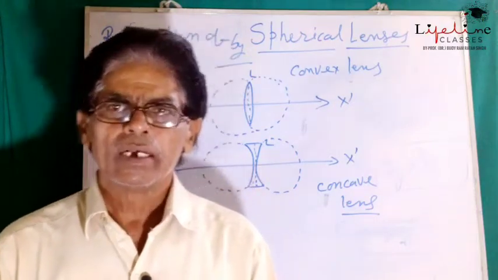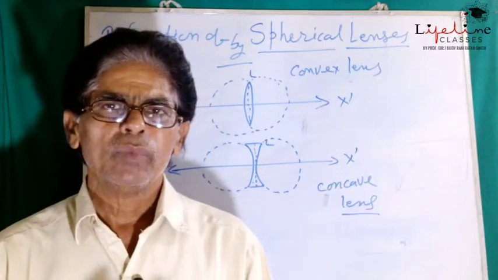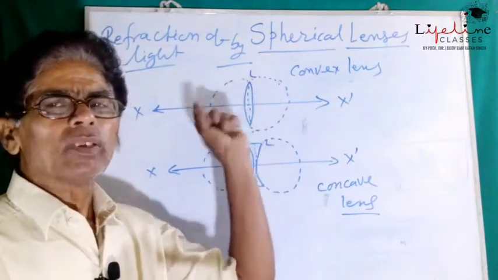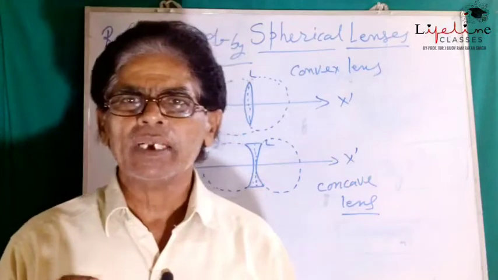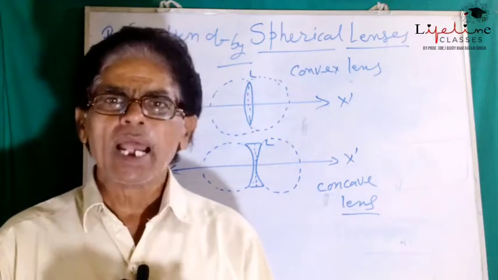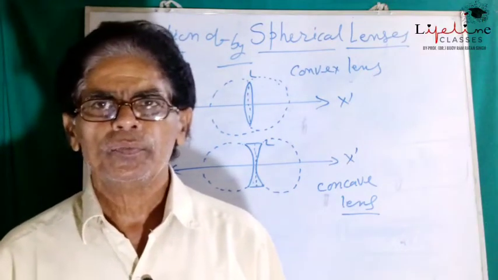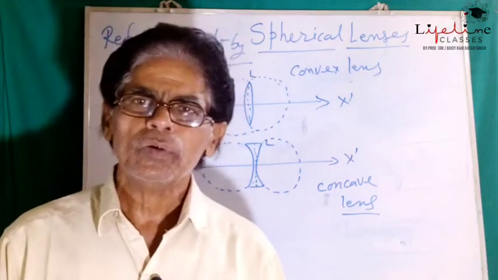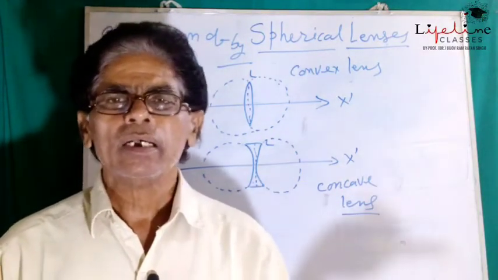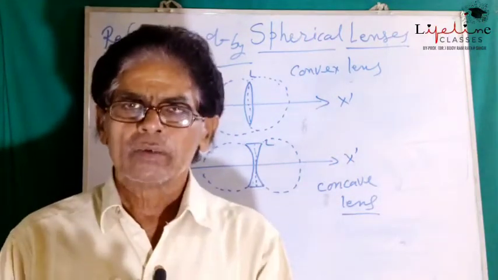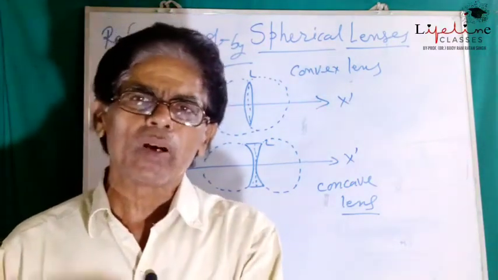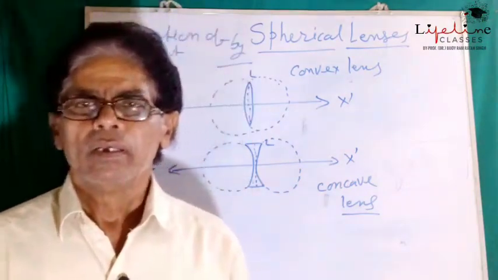If we consider a particular curved surface, meaning the bulging out surface, say side 1 and side 2, the center of curvature of side 1 lies towards side 2, and the center of curvature of side 2 lies towards side 1. This is the difference.